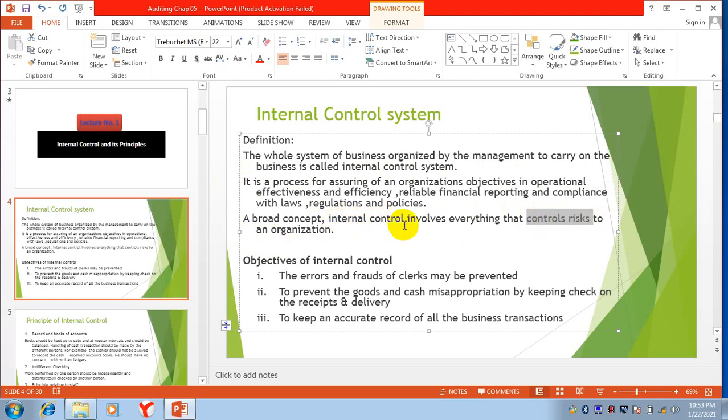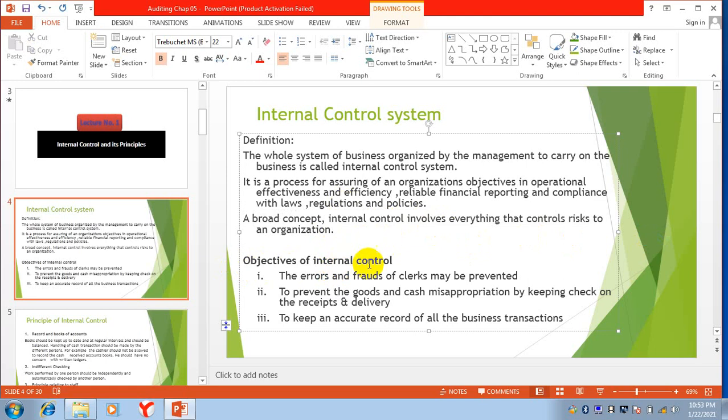Internal control involves everything that controls risks to an organization. In internal control, our aim is to control each and every factor that is causing risks to an organization. The purpose of internal control is to control these risks.